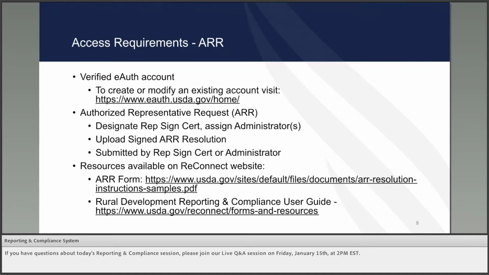Once all of your users have verified EAuth credentials, your entity must submit an authorized representative request, or ARR. The ARR process ensures that only the individuals authorized by an entity have access to that entity's account and data in RNC.